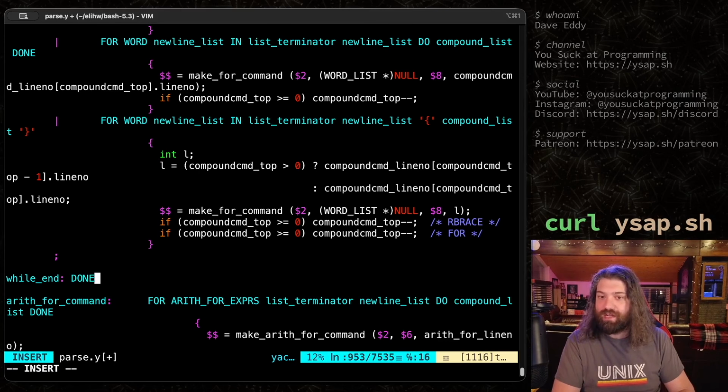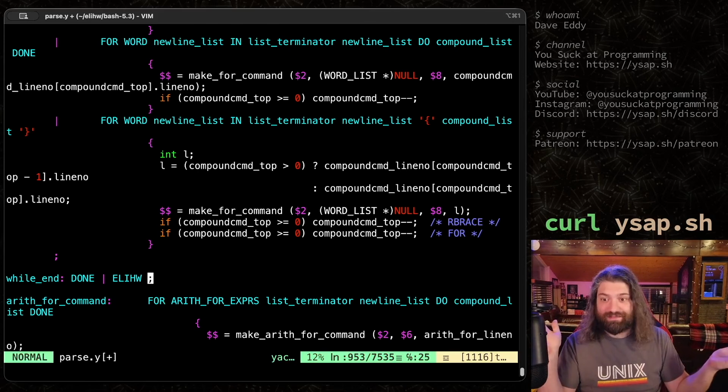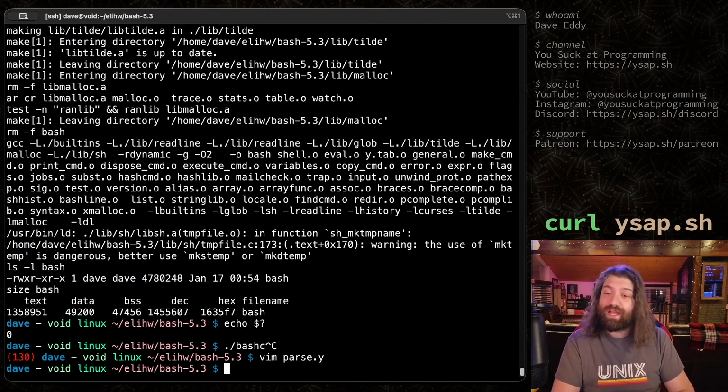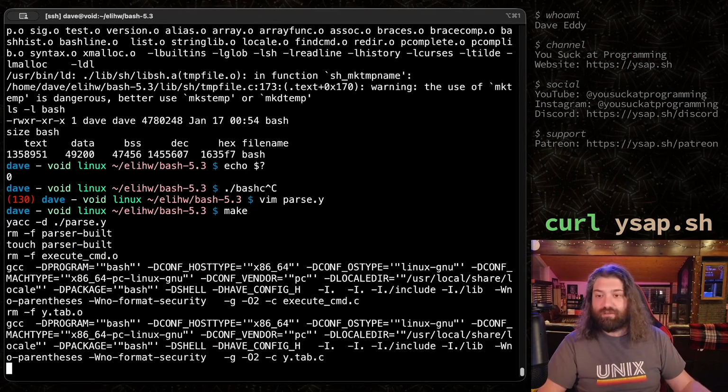Well, originally it had done, but we also support now ELIHW. There we go. Put a semicolon to close it, and that's it. That should be it. Hopefully, we'll see. We'll test my knowledge here, but that should be it. So let's go ahead and recompile that. We'll run make, and we'll see if this works.